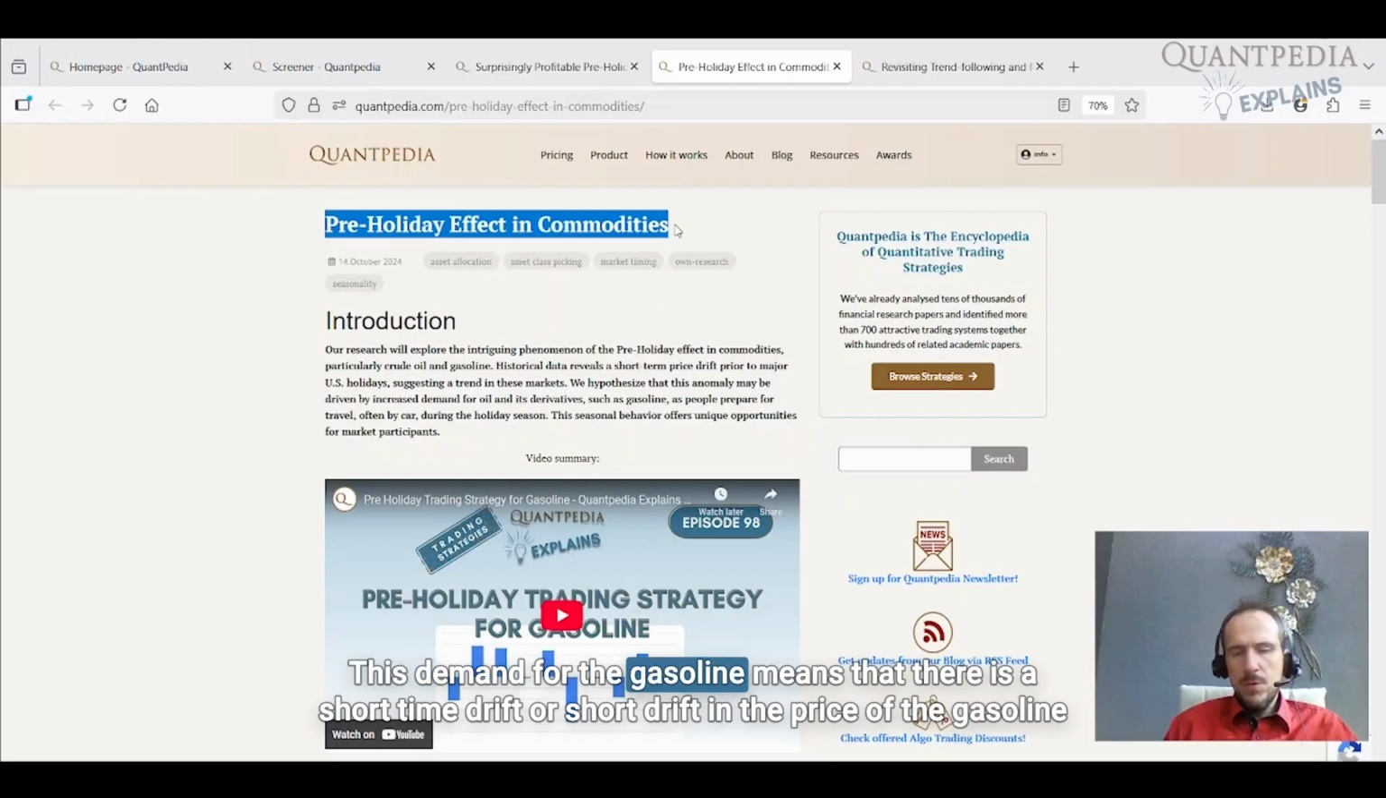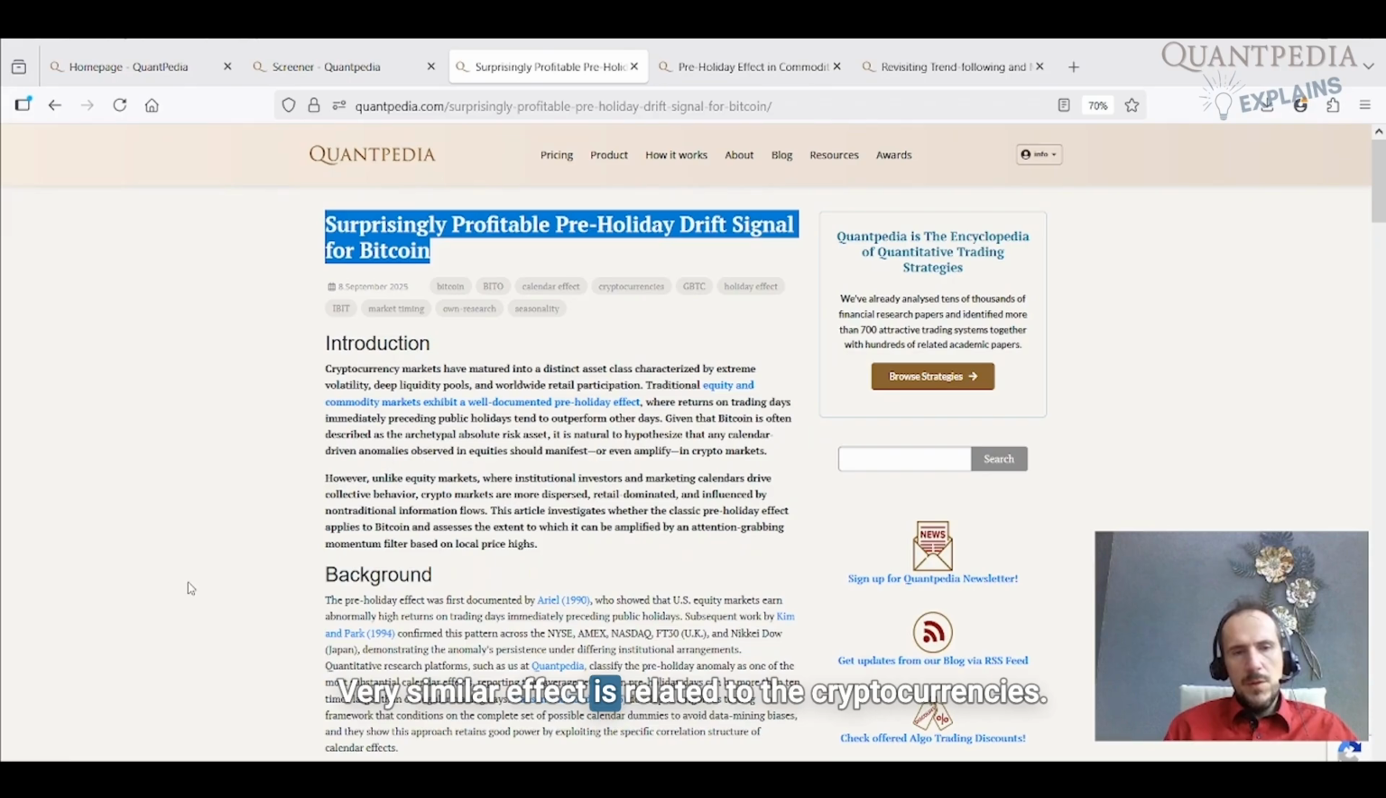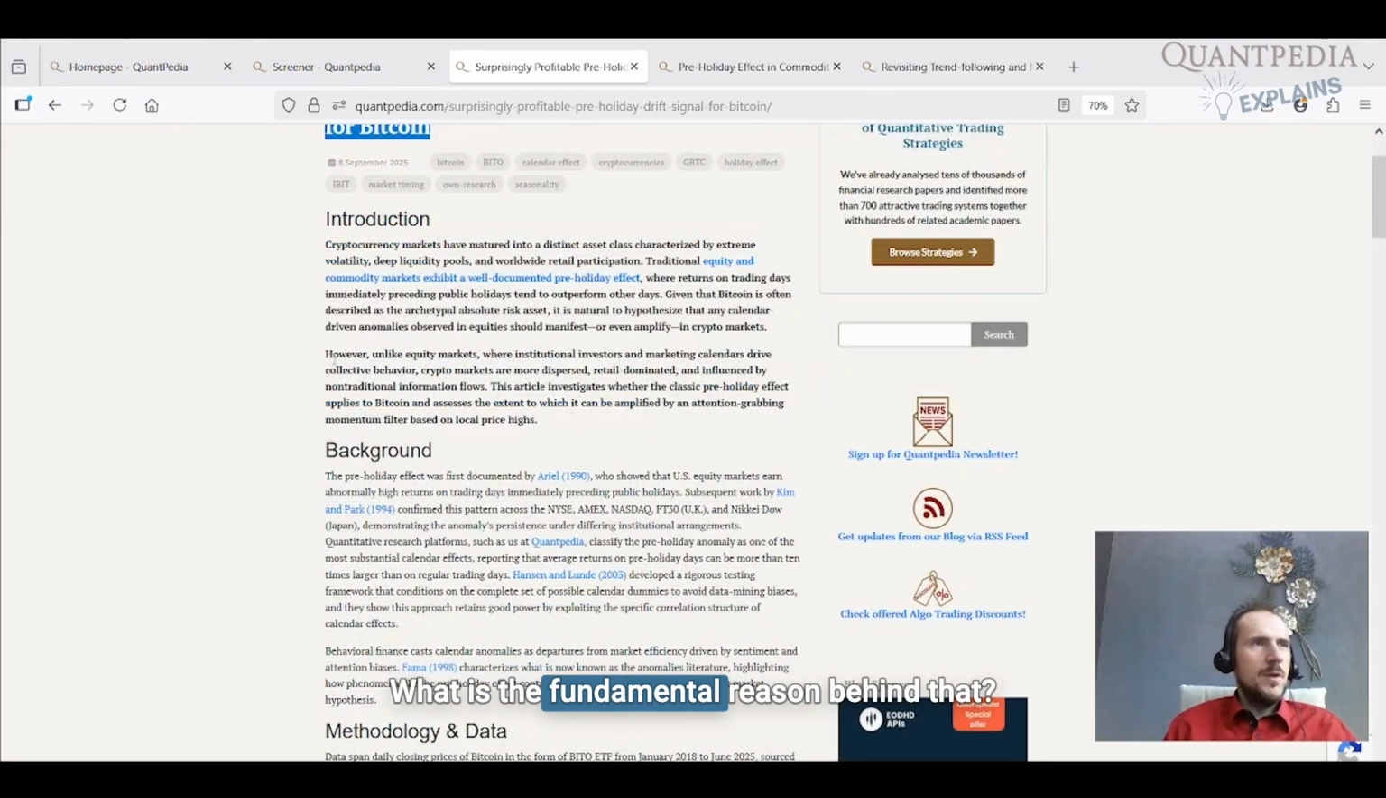This demand for gasoline means that there is a short-term drift in the price of gasoline a few days before the public holidays in the US. A very similar effect is related to the cryptocurrencies. What is the fundamental reason behind that?